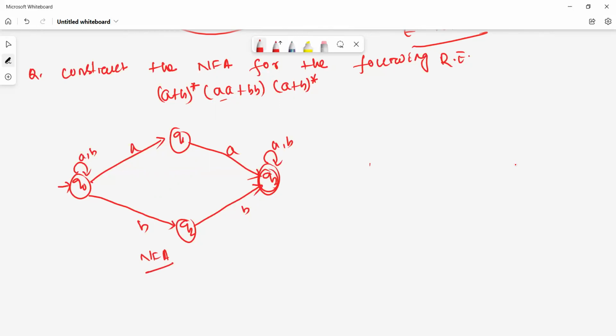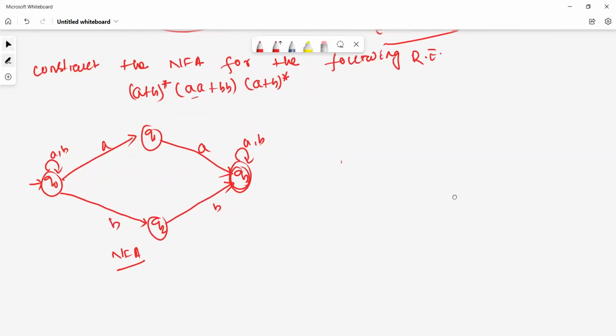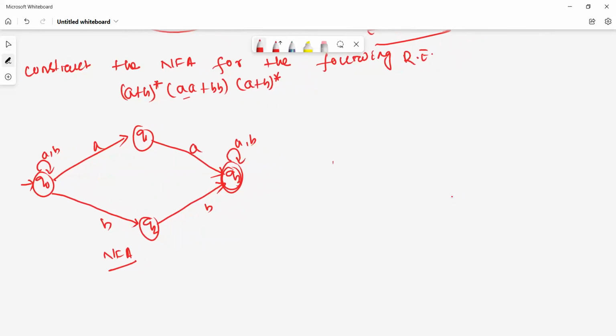Suppose my question is, if we use epsilon NFA construction, how do we construct it? This is a regular expression, and for this regular expression there is also a finite automaton like an NFA, a non-deterministic finite automaton. If we construct the epsilon NFA for this language, how do we construct it?